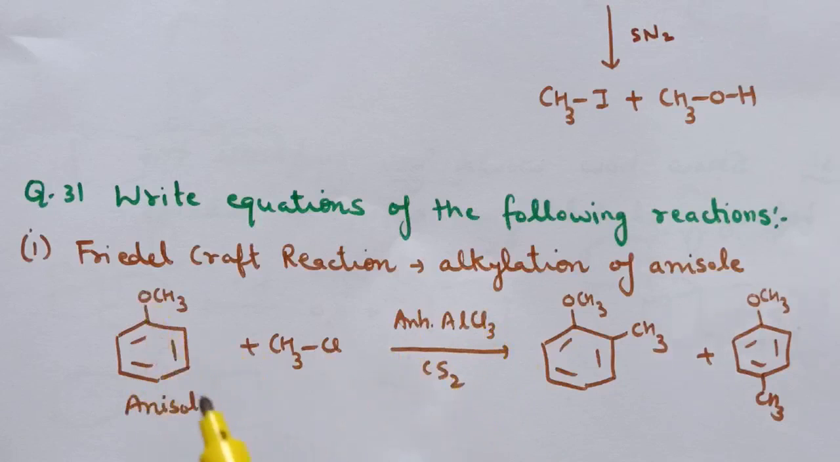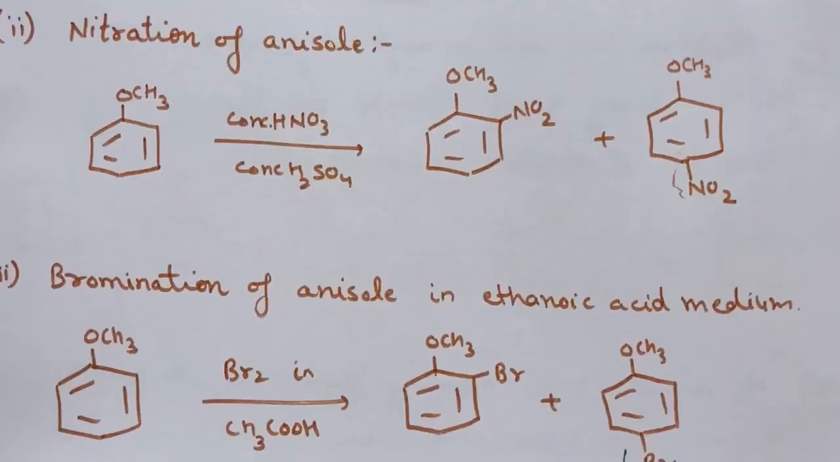So anisole on reaction with CH3Cl in presence of anhydrous AlCl3 and in CS2, that is carbon disulfide, as a solvent. So here this group is ortho and para directing. So it will direct the electrophile at ortho and para position, and here the electrophile is CH3 positive. So this electrophile is attached at ortho and para position. So this is Friedel-Crafts reaction, that is alkylation of anisole.